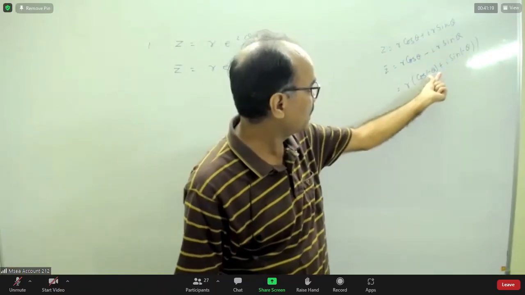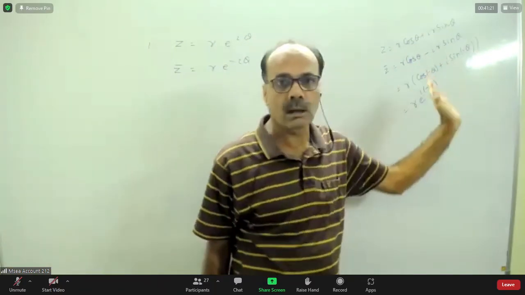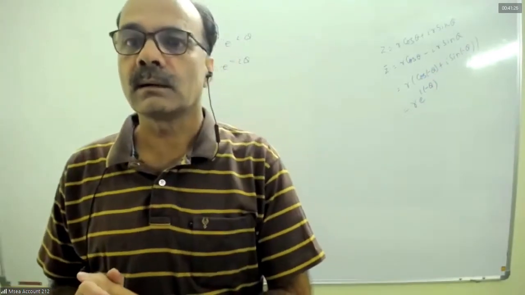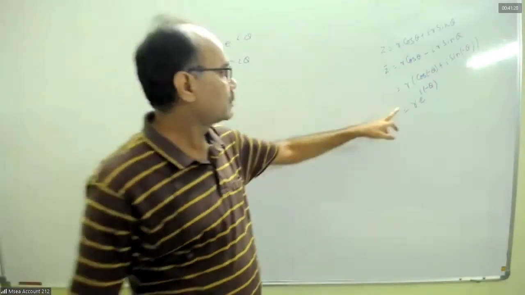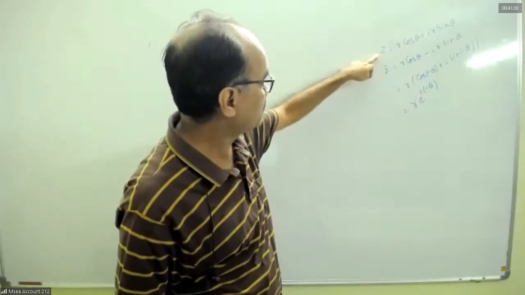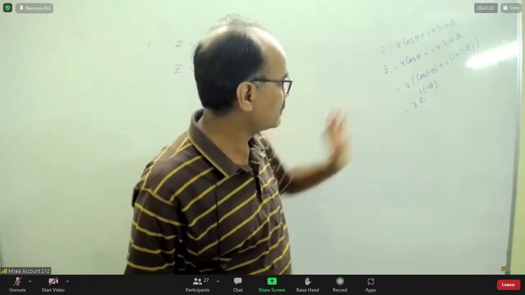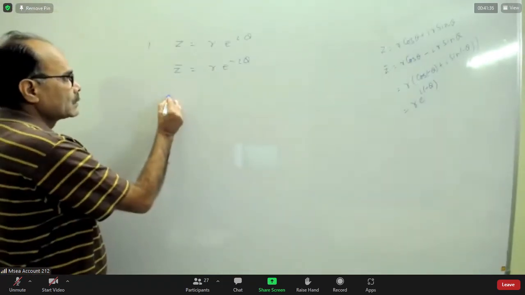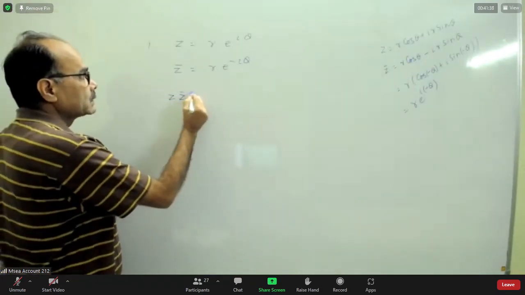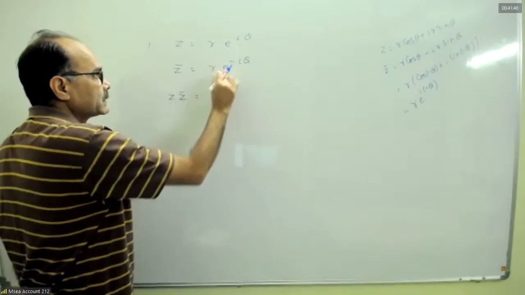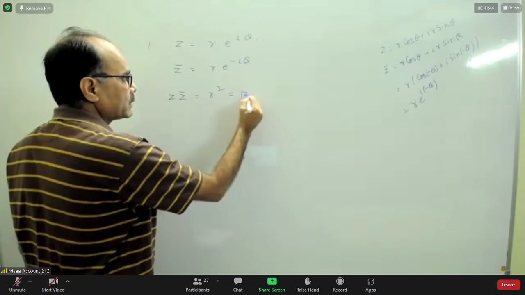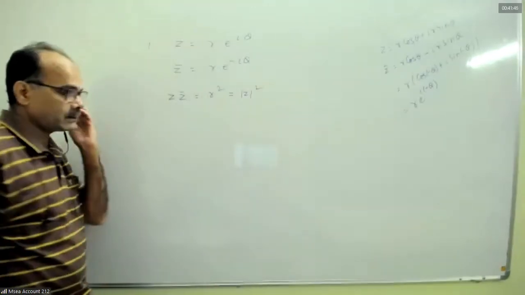So here the argument is minus theta. So what is z conjugate? r into e to the power minus i theta. So z into z conjugate is how much? If you multiply, r square, that equals mod z whole square. Can I say it?